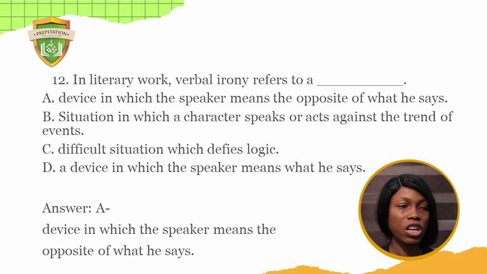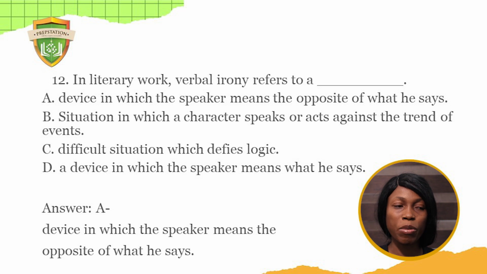Number 12. In literary work, verbal irony refers to A. The device in which the speaker means the opposite of what he says. B. A situation in which a character speaks or acts against the trend of events. C. Difficult situation which defies logic. And D. A device in which the speaker means what he says. The answer to this question is A. It's a device in which the speaker means the opposite of what he says.